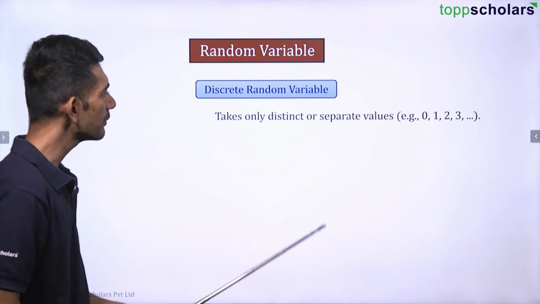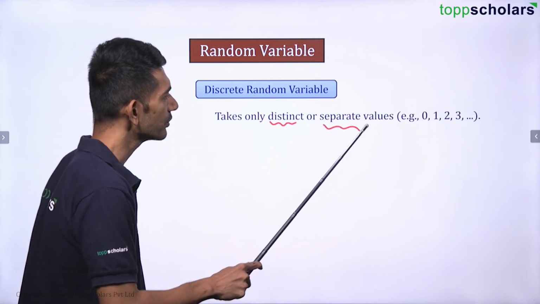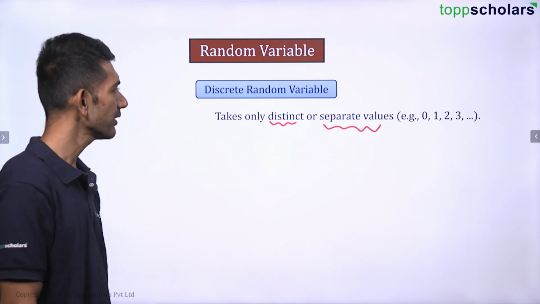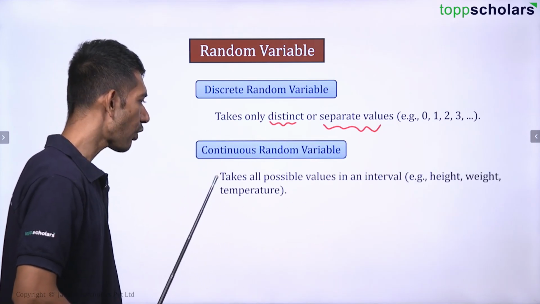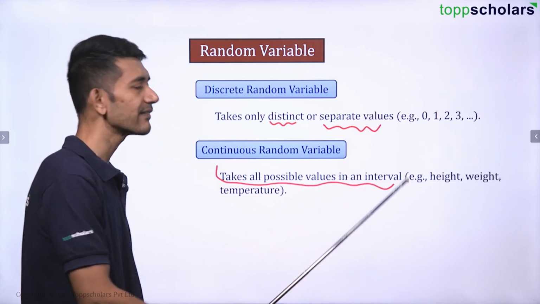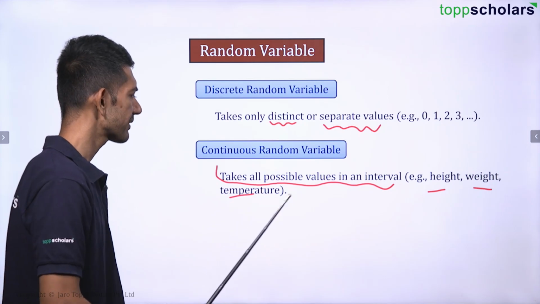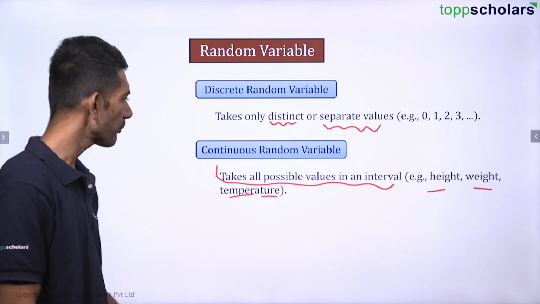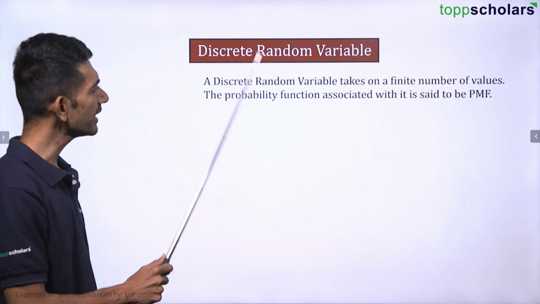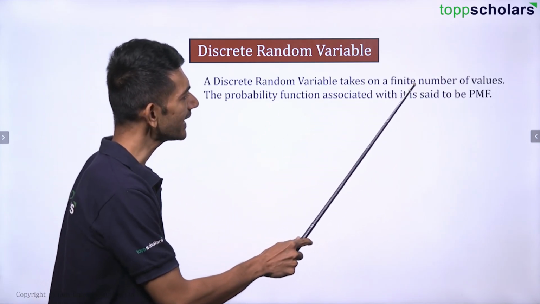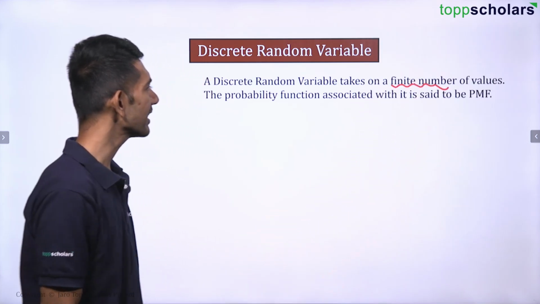Now let us talk about discrete random variable and understand the definition of that. So discrete random variable takes only distinct or separate values like 0, 1, 2, 3, 4 and so on. And continuous random variables take all the possible values in a given interval. It can be height, weight, temperature, etc. We'll get to know this better once we solve problems based on this. Alright, now let us talk about discrete random variable. It takes on a finite number of values.